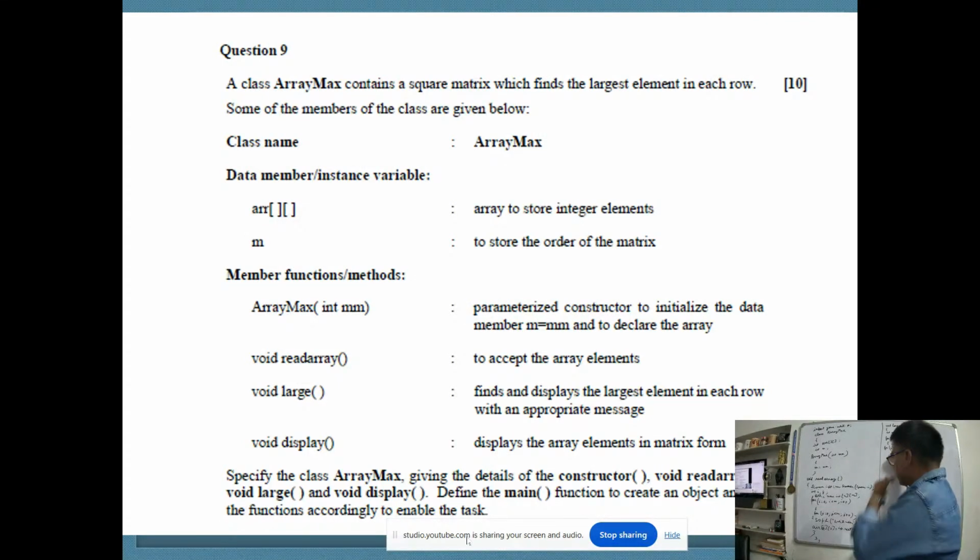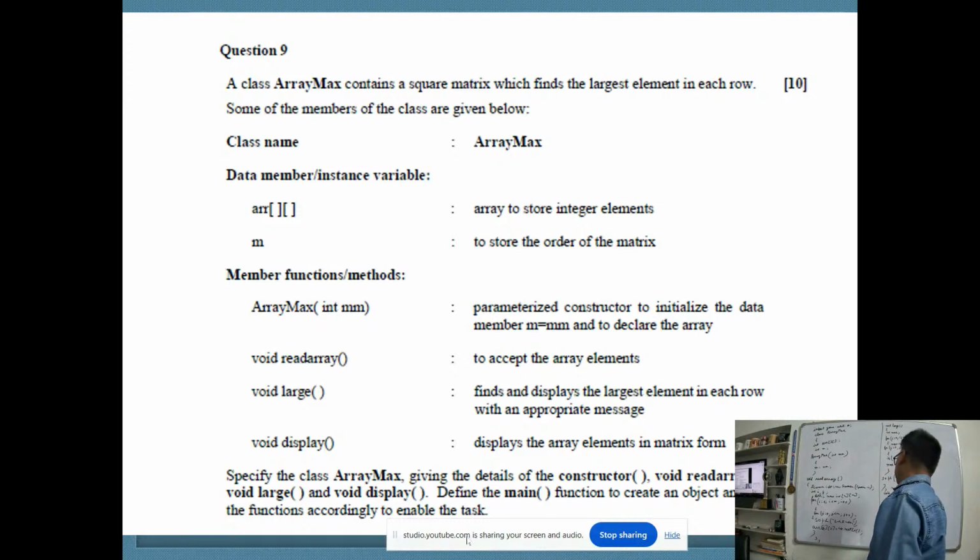For j equal to 0, j less than m, j plus plus, if m at ij is greater than max, then max is equal to m at ij, right? I found the biggest. Now, after this loop of j, System.out.println biggest is equal to plus max. This is void large to find the biggest element, right? Now I close it.